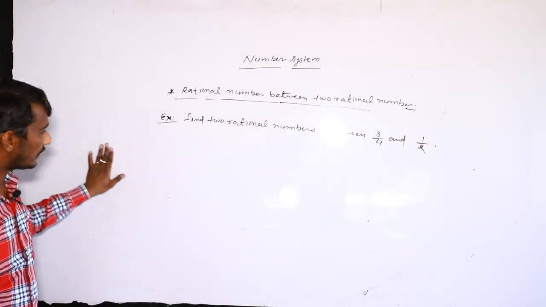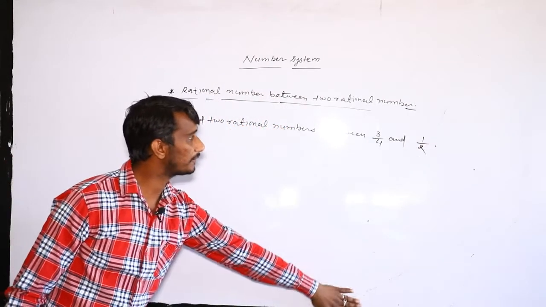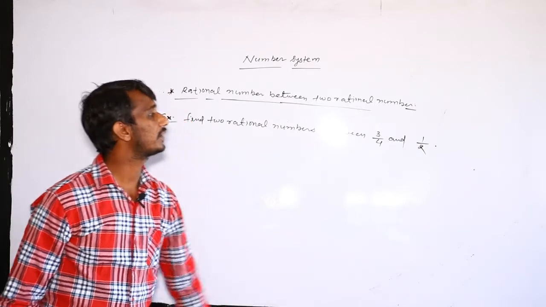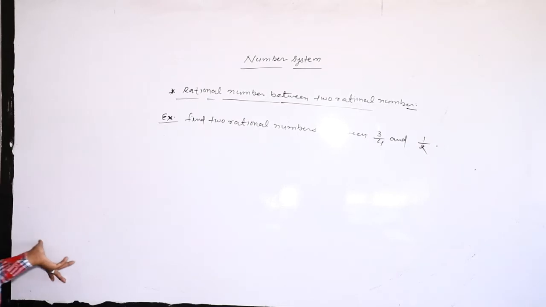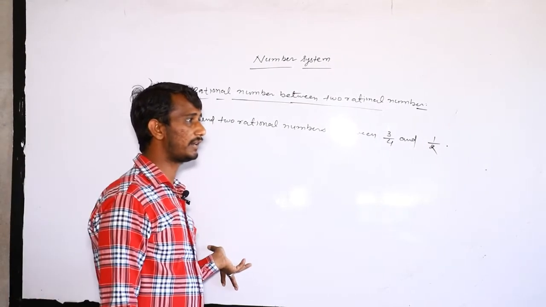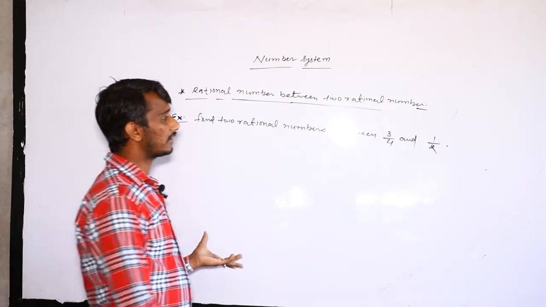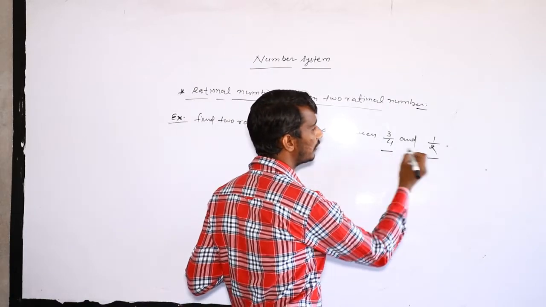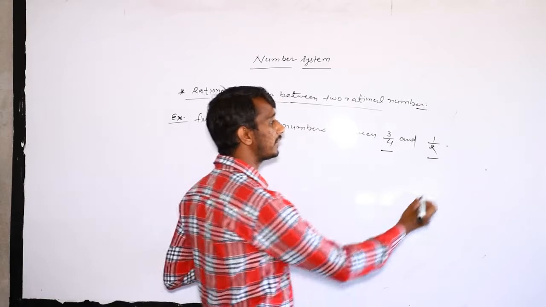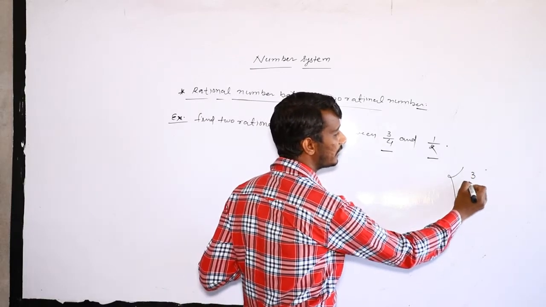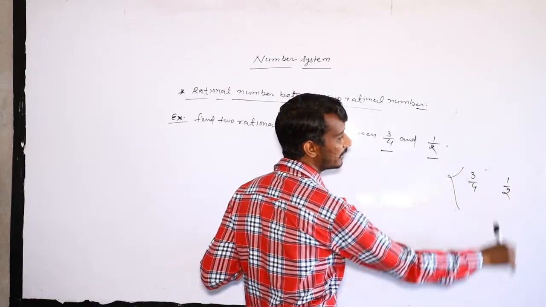First check which number is smaller and which number is greater. I think by comparison you easily get that 3 upon 4 is smaller and 1 upon 2 is greater. But again check, maybe I am wrong or right. Use the comparison method.